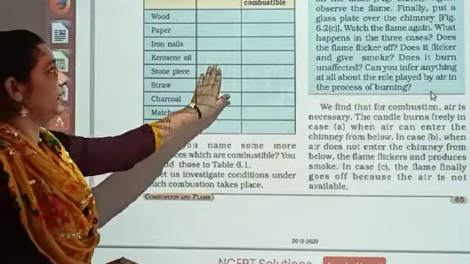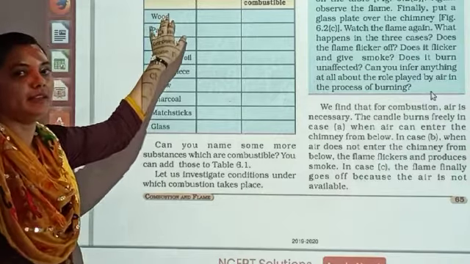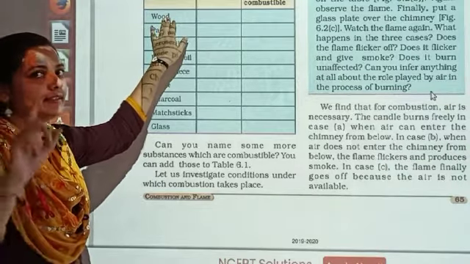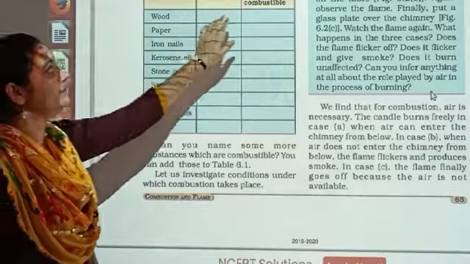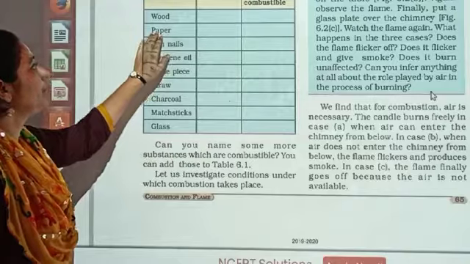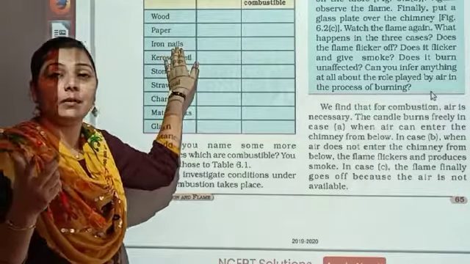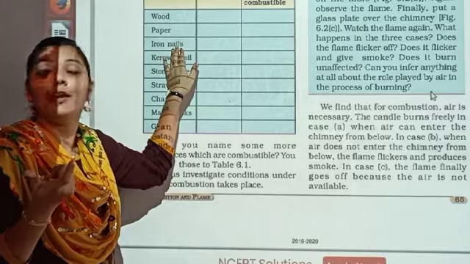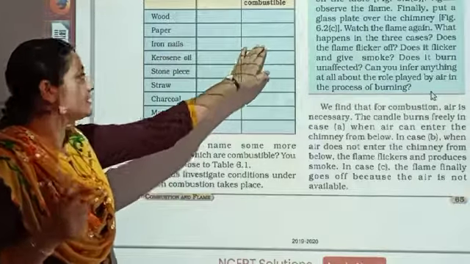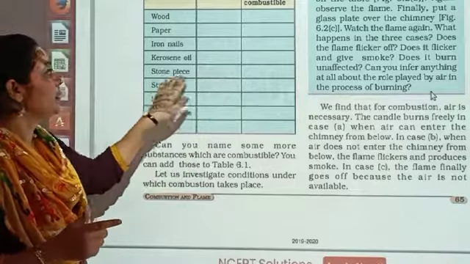And dear students, the table is over here. Okay, you have to answer me and I will tell whether it is correct or not. Wood, combustible or non-combustible? Combustible. Paper, combustible. Iron nail, हम आयरन नेल जला सकते हैं? No, non-combustible. Kerosene oil? Yes, combustible.